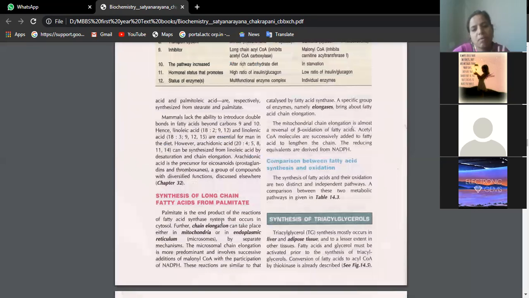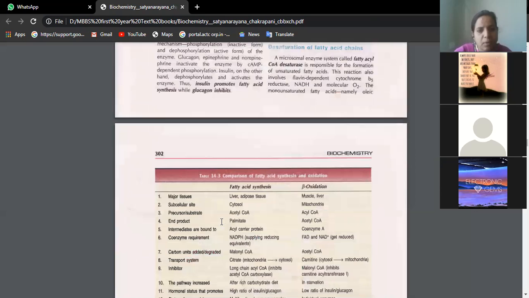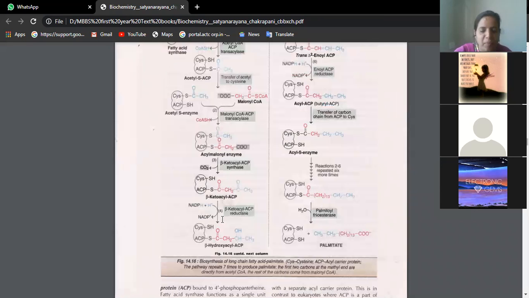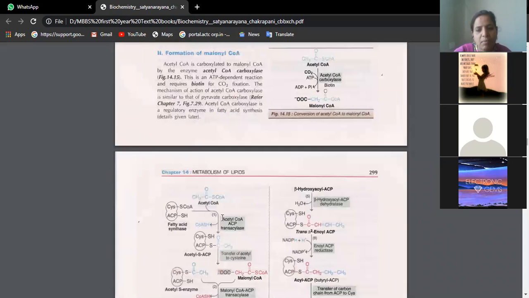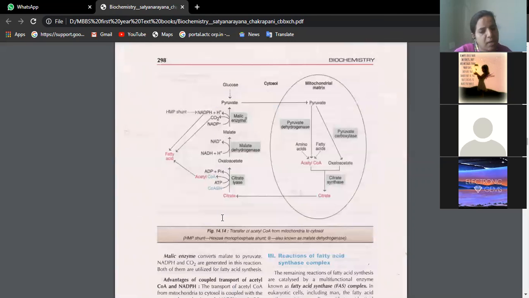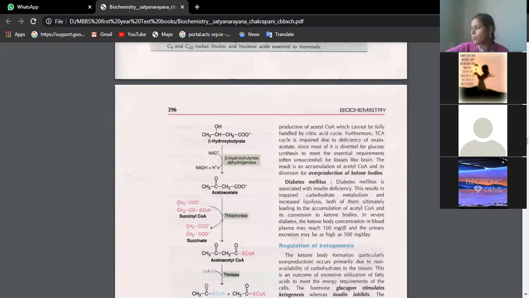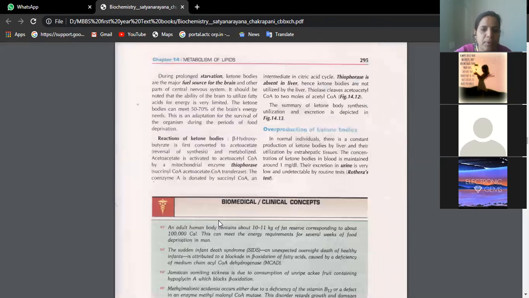Generally, ketone bodies are formed when... tell me, when do you see them? In starvation, ma'am. Yeah, fasting, starvation, and diabetes mellitus, when we do not have the source of glucose as energy for the cells. Excellent, very good, I'm very happy.